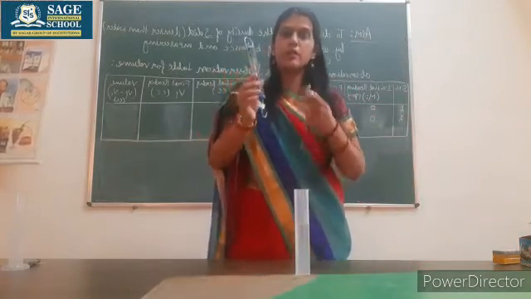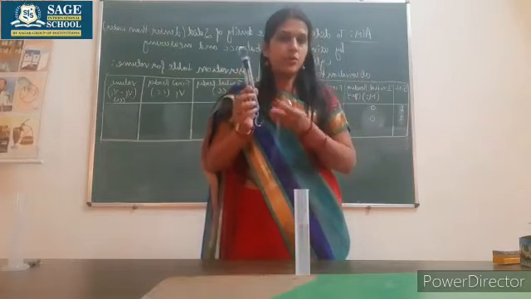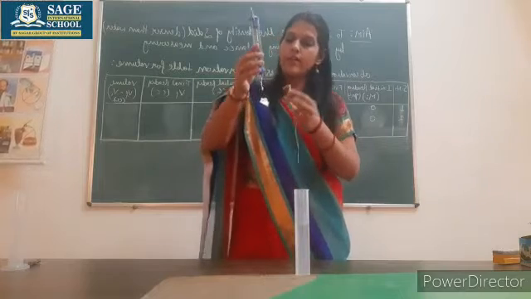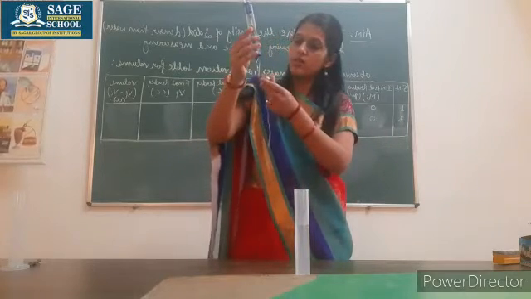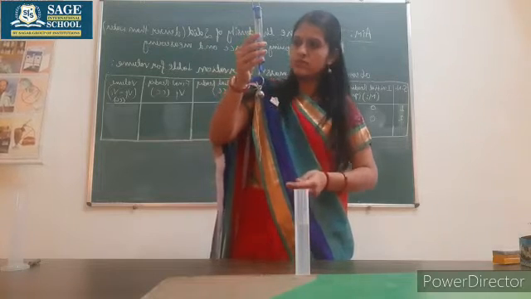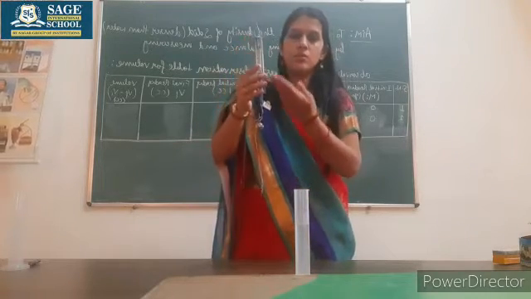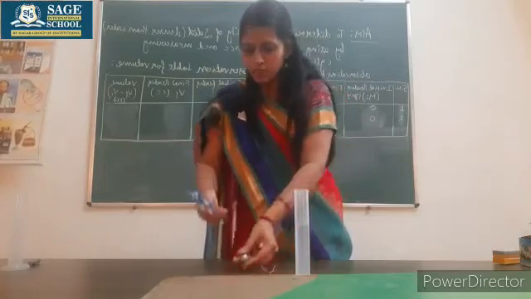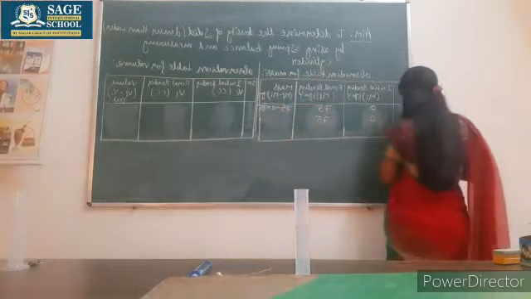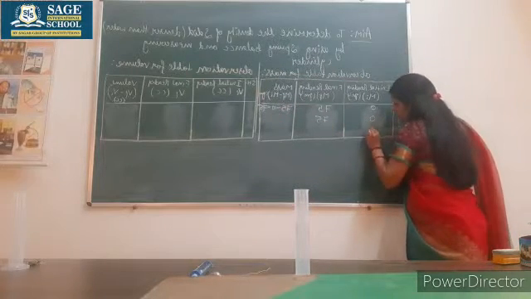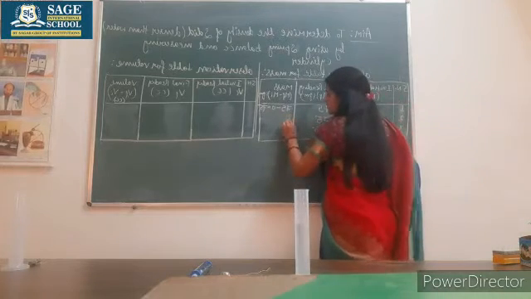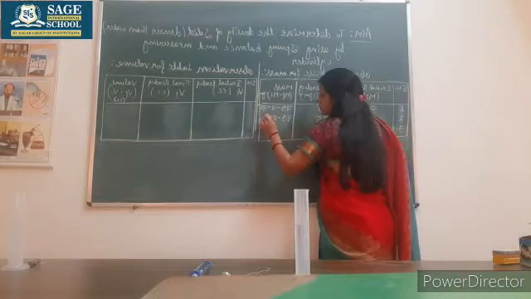Now the third observation I am taking. I told you, the more observations, the less the scope for error. Again it is on 0. I have suspended. It is the same because it is a new instrument, so the spring is fixed. There is no expansion in it. The third result is also 0 and 75. Let's calculate. Here also the same. 75 minus 0 is 75.